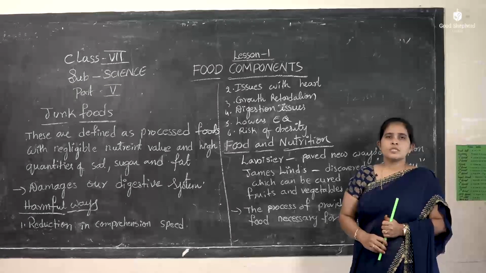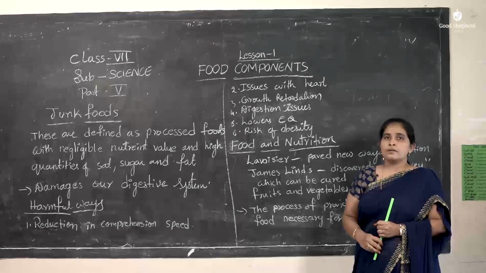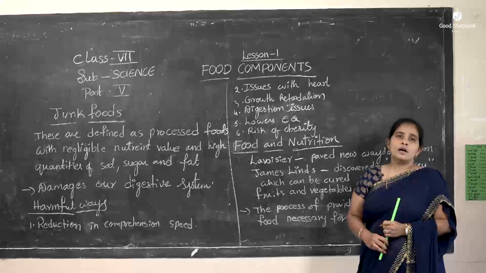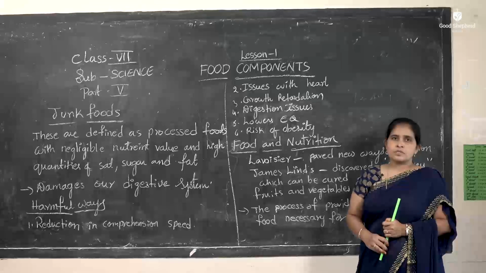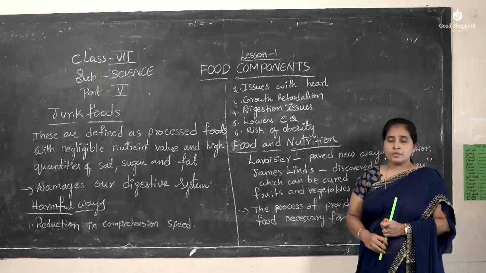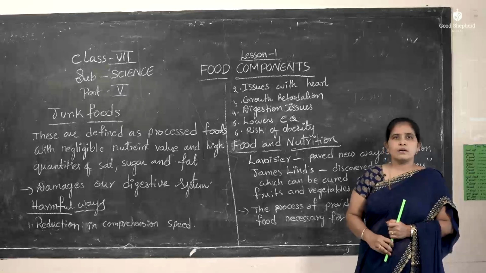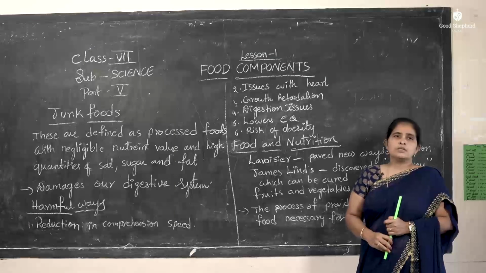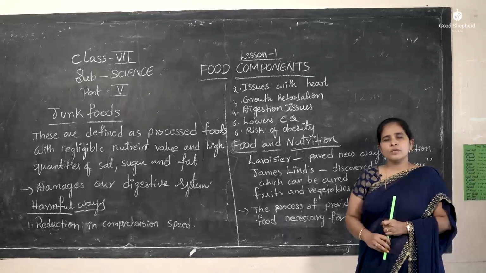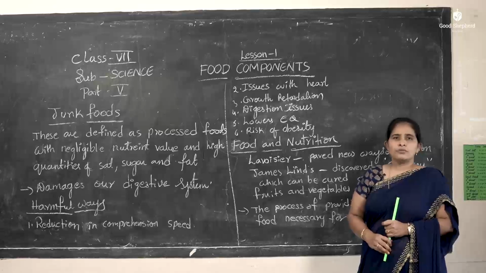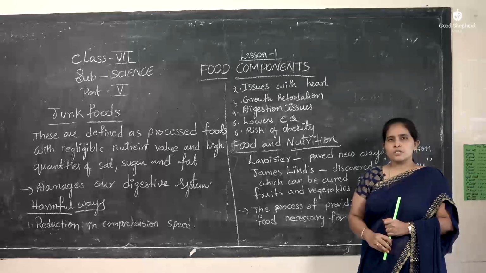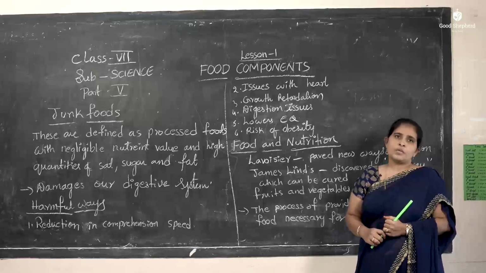To boost our immune system, we have to take all fruits and vegetables. In order to get protein, you can get it from meat also, fresh meat. So try to get good health by eating all foods, that is fruits, vegetables and fresh meat.